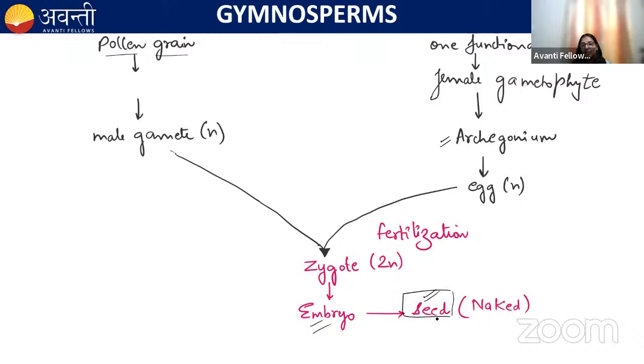Now the ovule matures, and the ovule will form the seed, but the seed is naked because the ovule is not enclosed by the ovary. Okay, remember this. And one more important point, Cycas is unisexual or dioecious, but Pinus is bisexual or monoecious.